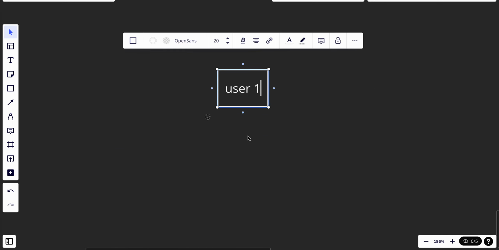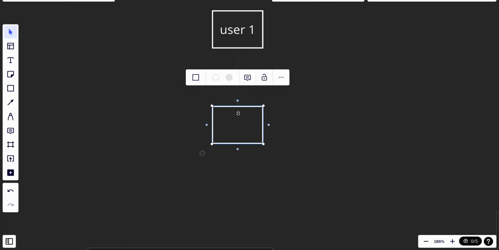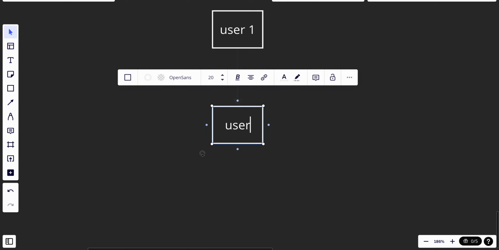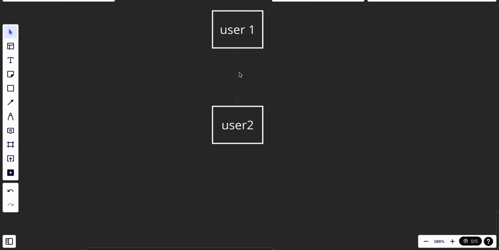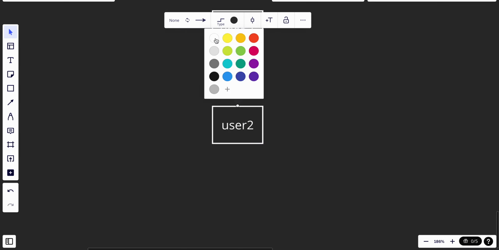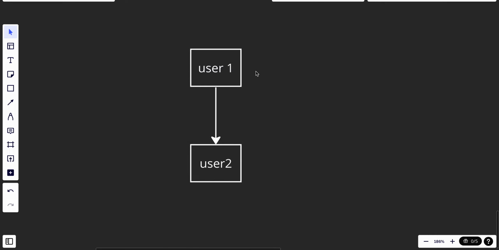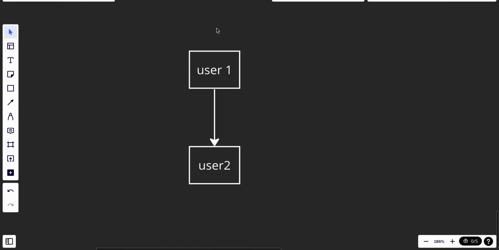And we have user two. Let's make this one white. We want to make sure that both of them are connected to each other and sending messages to each other. There are maybe three ways to do it.